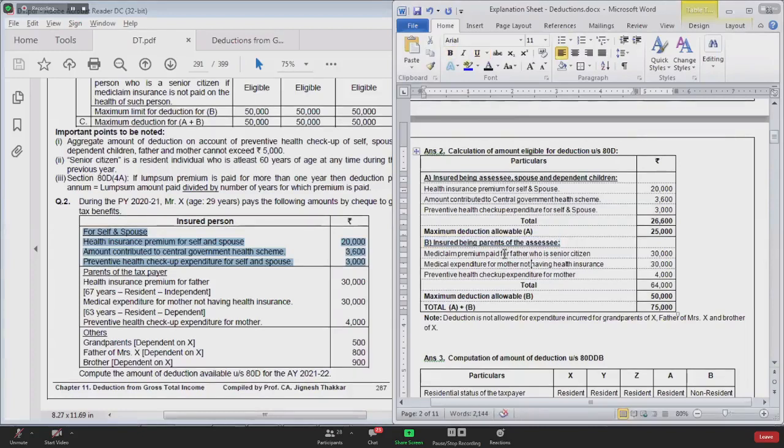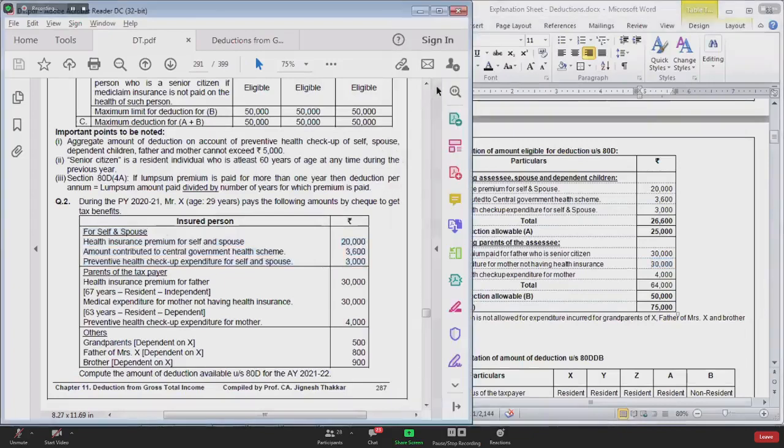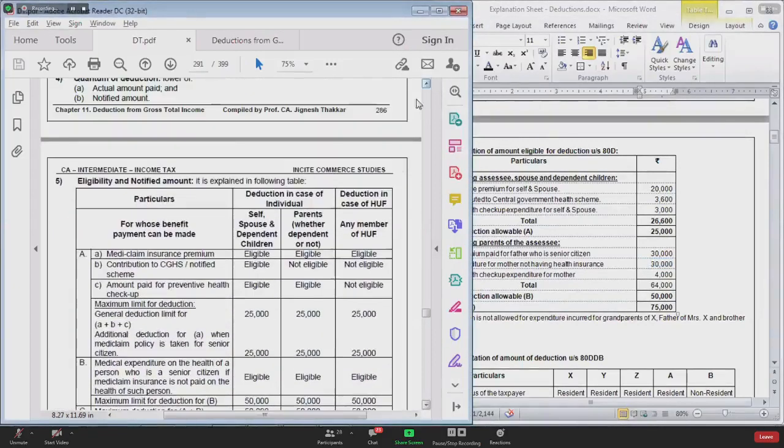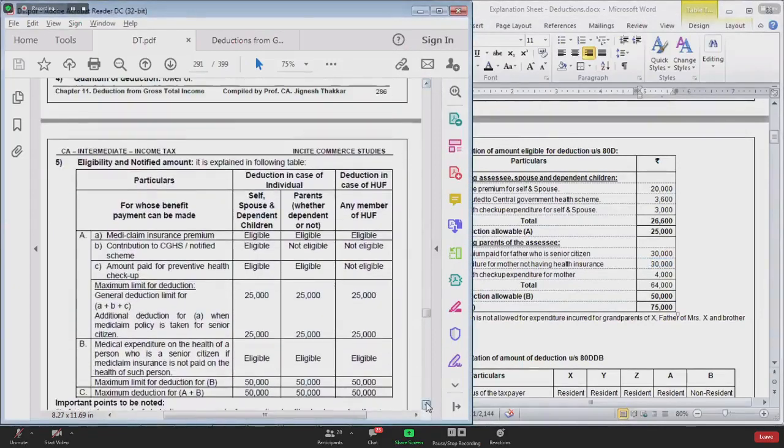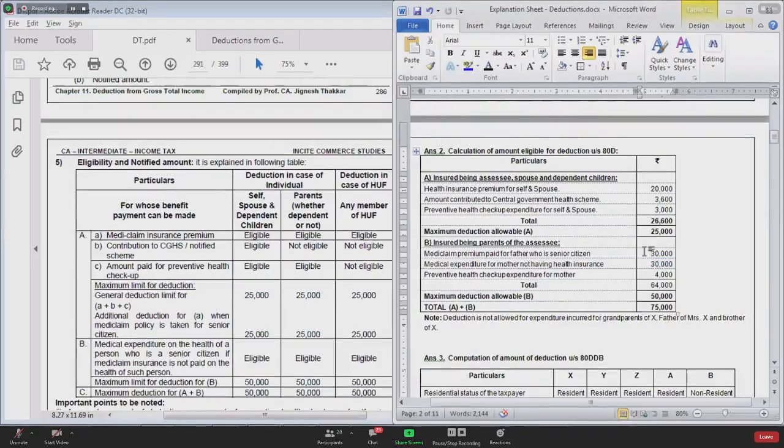Point B. Medical expenditure for a senior citizen. Senior citizen father 30,000. Sorry, medical premium, not medical expenditure. Medical premium, health insurance premium. Medical expenditure of mother not having health insurance 30,000. For that you can claim deduction in capital B point. For premium paid for father, you can claim deduction in point capital A.